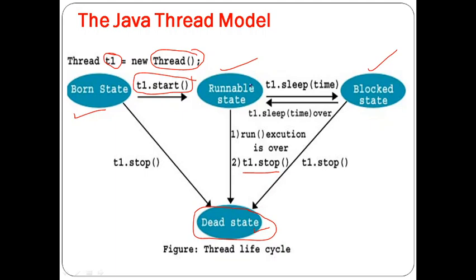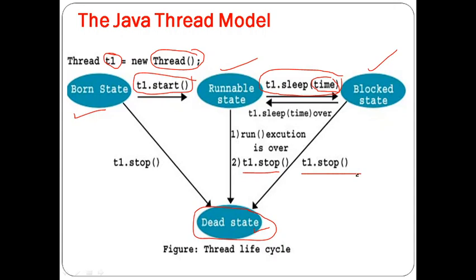Even, for example, if I am running for some period of time and I don't want to do any activity, then what I can do is call the method t1.sleep with a certain amount of time. Then automatically my thread will sleep for some amount of time and reach the blocked state. Again, if my sleep time is over, I come back to the runnable state. Like this, we can move from the runnable state to the blocked state and back again. From the blocked state, you may not want to go to the running state again, you want to stop your thread. That is also possible by calling t1.stop.